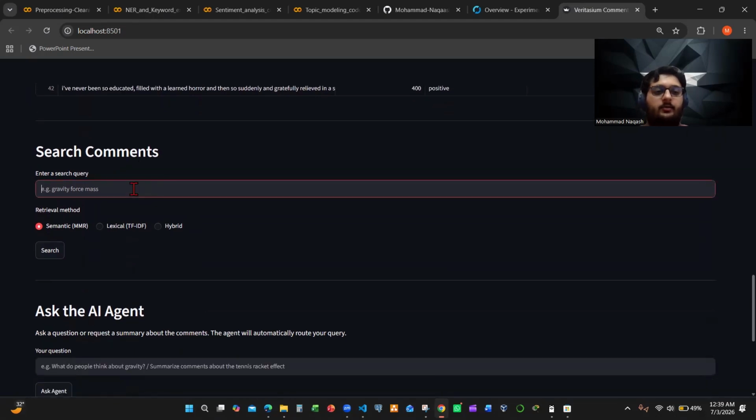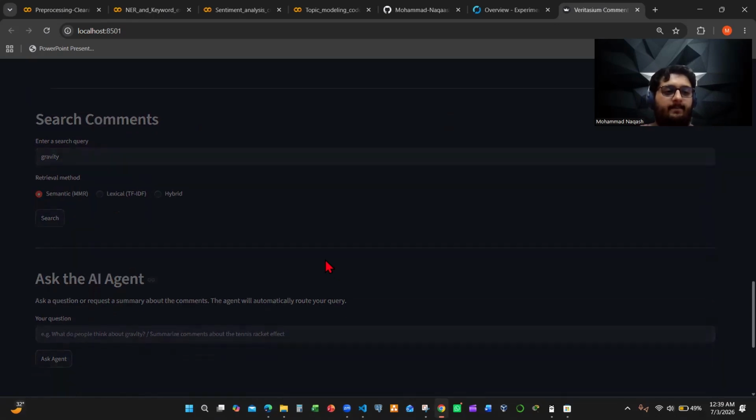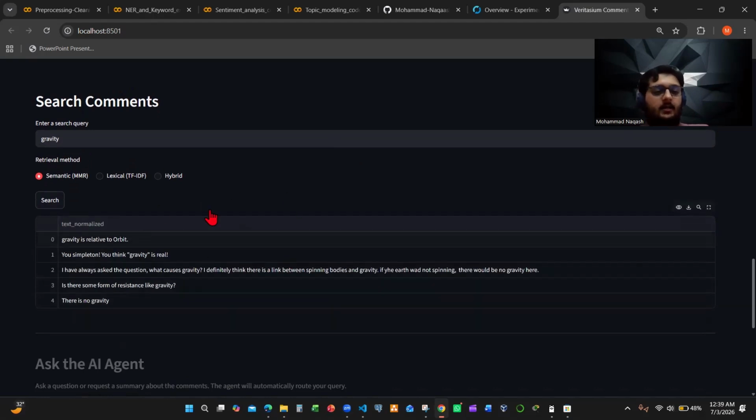The other thing is you can search for custom words and you can use semantic, lexical, and hybrid. So for example, I'll use the word gravity. If we search using the semantic, as you can see, it popped up with the semantic overview for gravity.